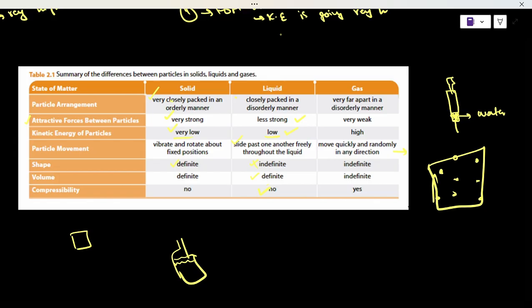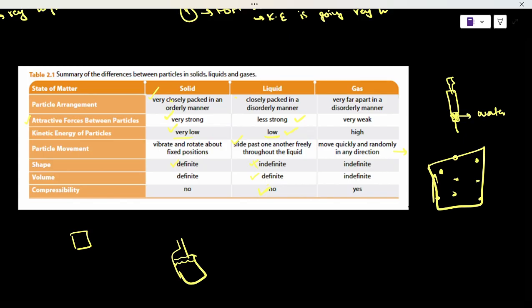Now let's look at gas, for example. Gas does not have a fixed shape. Why? Because gases really don't have any shape whatsoever, right? You can say that, like liquid, it does not have a fixed shape. You put it in a cylinder, in a glass, or anywhere, it takes its shape. Water, of course, we can see, but we cannot see gases. So it takes the shape of its container.